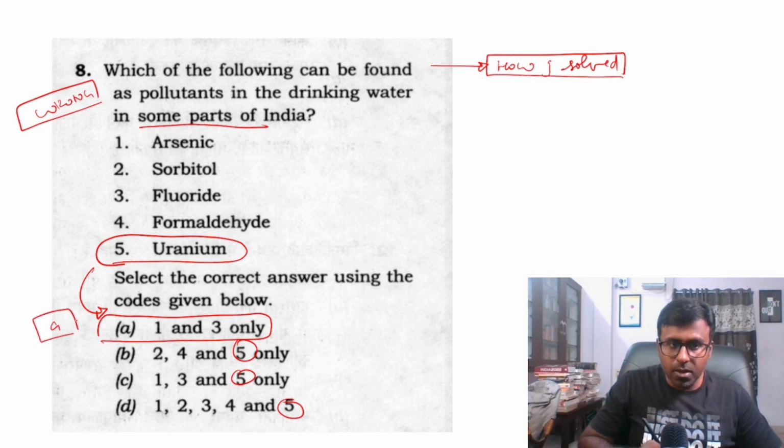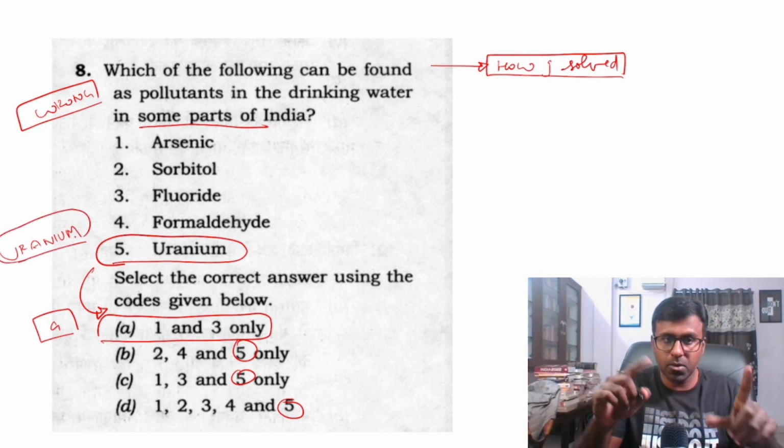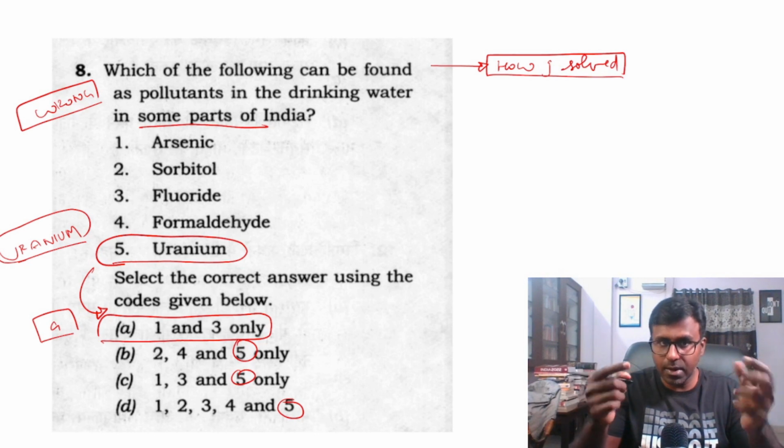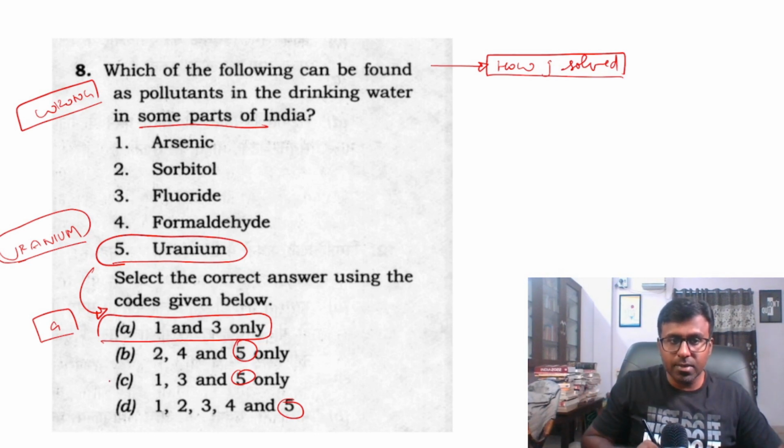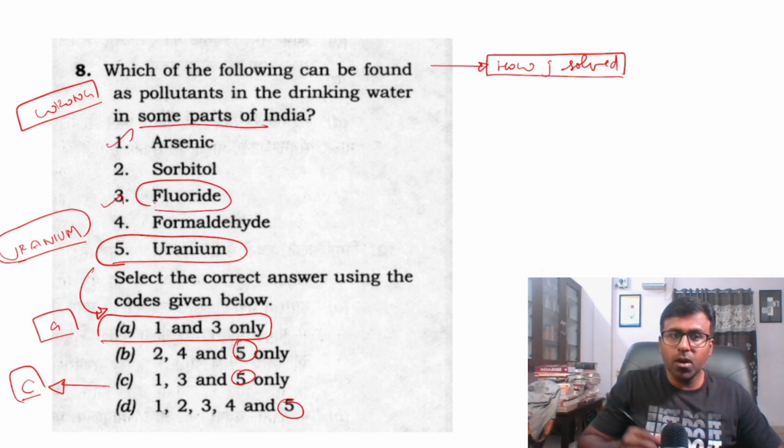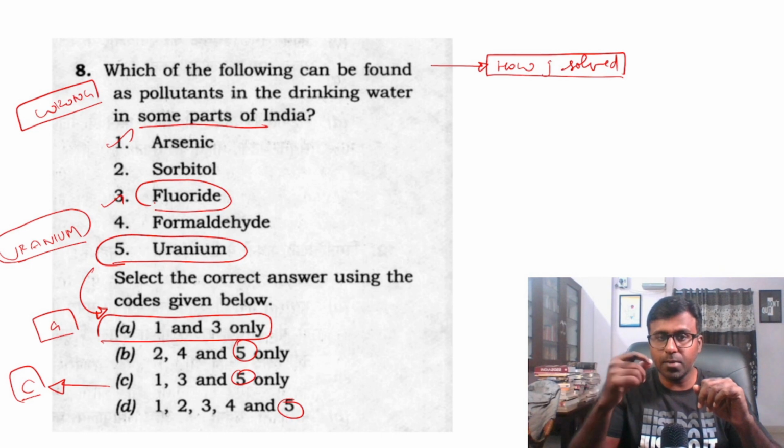But if you see uranium, even today uranium is there. There was an article recently, you can google it, uranium contamination in water. So the answer they have given us is C. Here, arsenic definitely, fluoride definitely. Because of this fluoride contamination only, the yellowing of teeth happens.